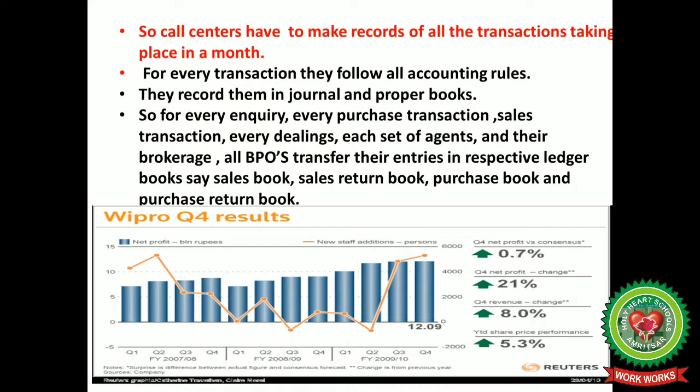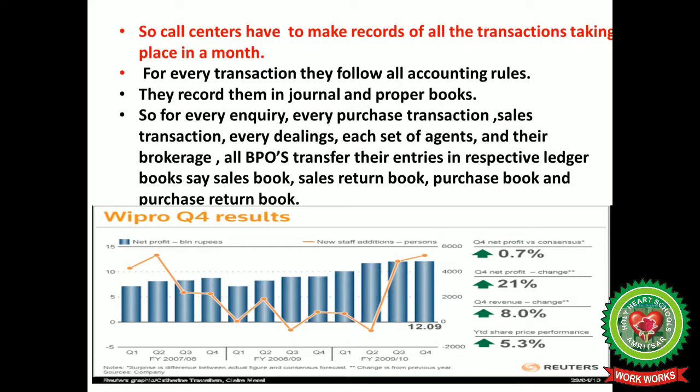So, call centers have to make a record of the different set of transactions taking place in a month. For every transaction, they follow all accounting rules. They record them in journal and proper books. So for every inquiry, every purchase transaction, sales transaction, every dealing, each set of agents, their brokerage, all BPOs transfer their entries in respective ledger books, say sales book, sales return book, purchase book and purchase returns book.